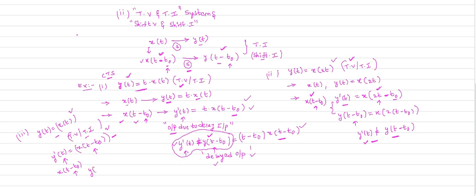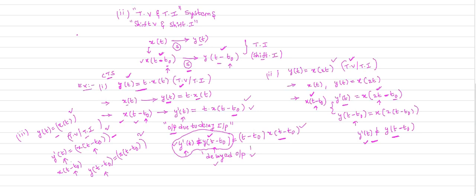Now you calculate the delayed output, that is y of t minus t naught. How can you calculate the delayed output? Wherever t is there in your output expression, you just replace t by t minus t naught. T is there in one place only, in x of t.